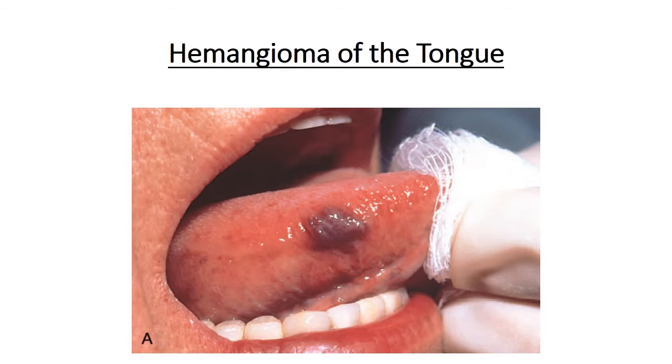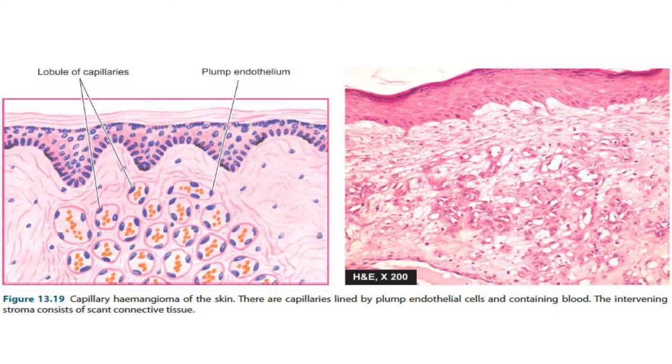This is the gross figure of hemangioma of the tongue. This is the microscopical view of capillary hemangioma of the skin. There are capillaries lined by endothelial cells containing blood, and the intervening stroma consists of scant connective tissue.